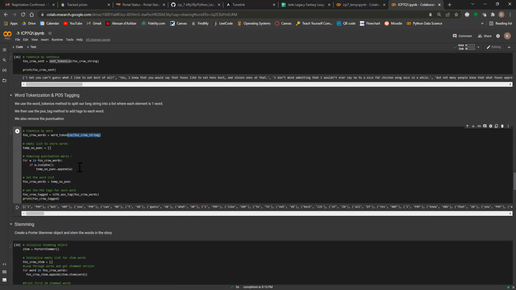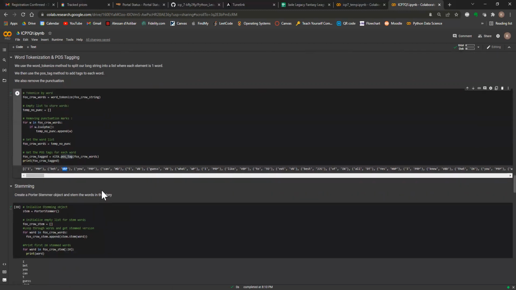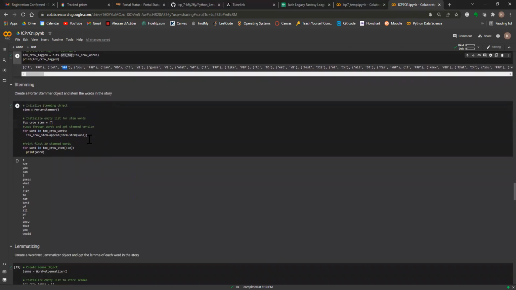And with the list of words, we used a POS tag method to get the pairing for each word. So the word is the first item in the pair, and the part of speech is the second item in the pair. Next, we created a stemming object, a Porter stemmer object. And with that object, we used the stem method. And so what this did was get a list of stemmed words.